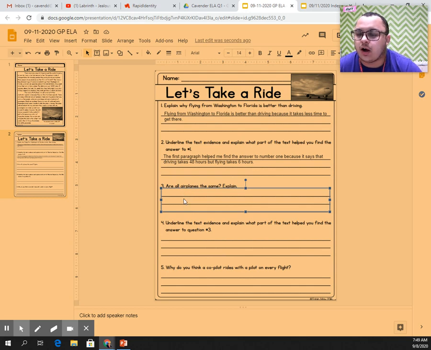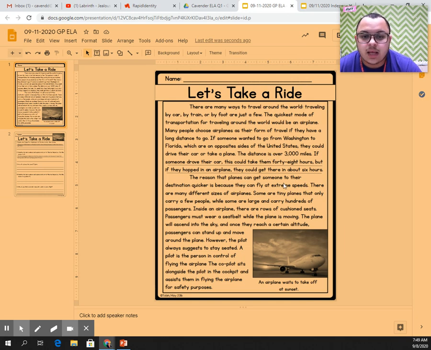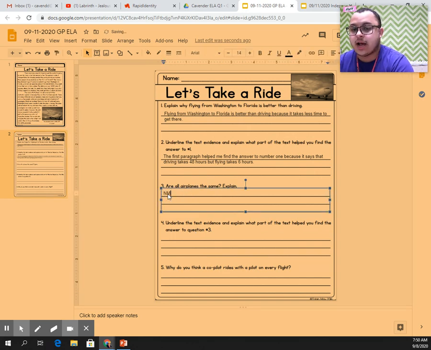So our third question says, are all airplanes the same? Explain. Well, in paragraph 2, it says, hold on, let me get my line. It says, there are many different sizes of airplanes. Some are tiny planes that only carry a few people, and some are large and carry hundreds of people. Or passengers, excuse me. So, we're going to say, no. All airplanes are not the same.